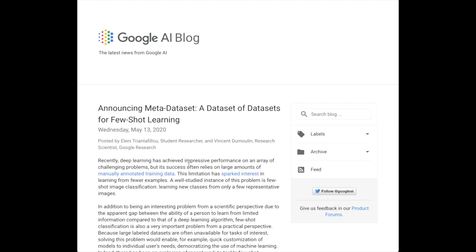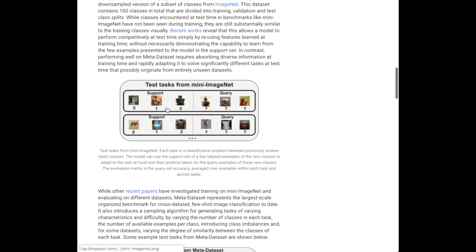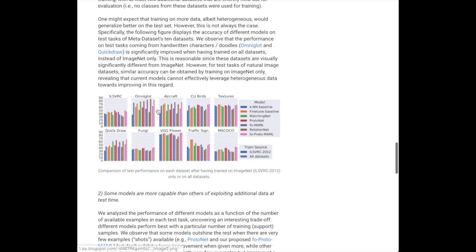Then we'll look at Meta-Dataset, a new dataset from researchers at Google that explores the current state of few-shot learning models on a very diverse dataset. So usually these few-shot learning models are evaluated on Omniglot or Mini ImageNet, where the real visual domain isn't varying as much as the diversity in this meta-dataset.